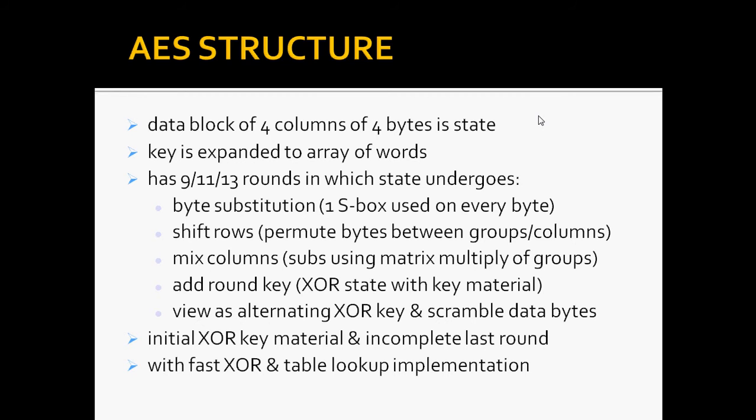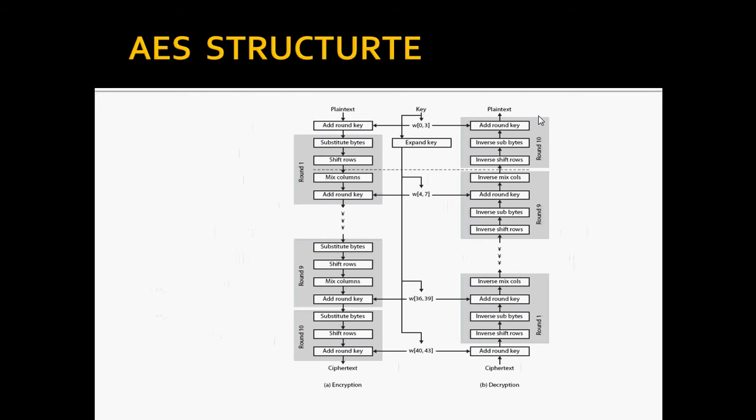So this can be viewed as alternating XOR key and scramble data bytes operations. All of the steps are easily reversed and can be efficiently implemented using XORs and table lookups. So this is how we'll be doing the AES algorithm here. Next, shown is the AES structure.